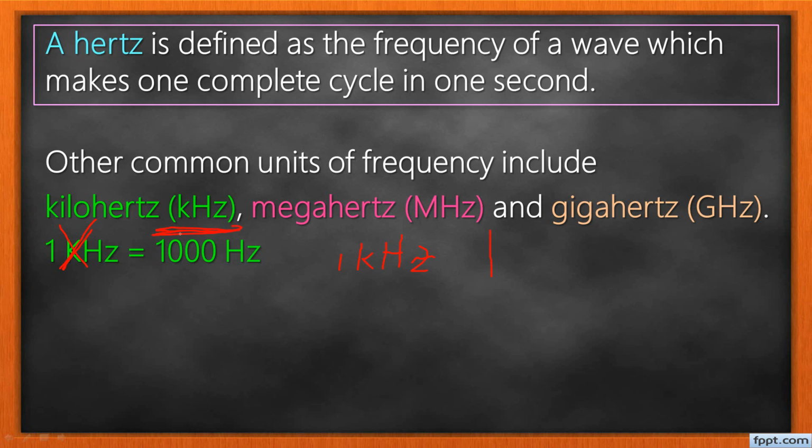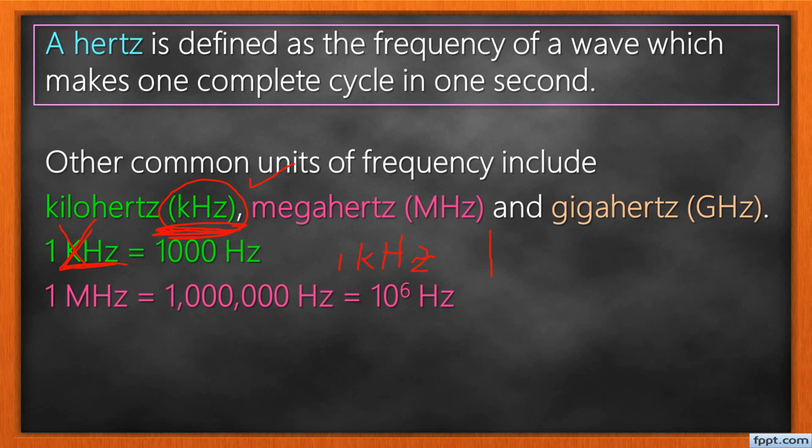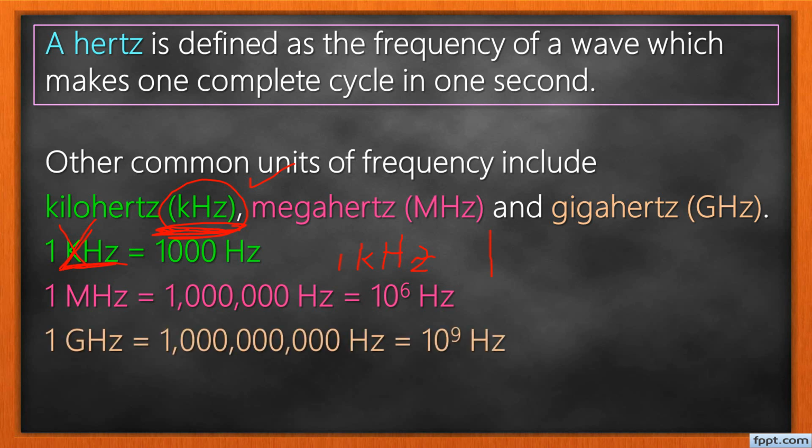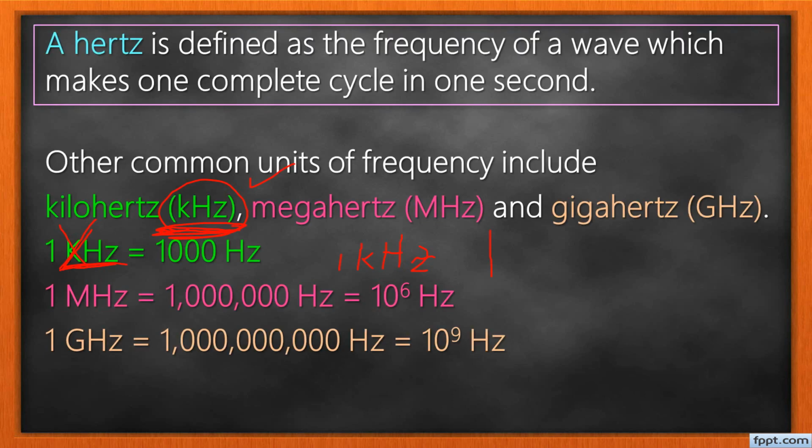This is the correct one. 1 kilohertz is equal to 1000 hertz, because kilo means 1000. 1 megahertz is 1 million hertz. 1 gigahertz is 1 billion hertz. Don't forget that, please.